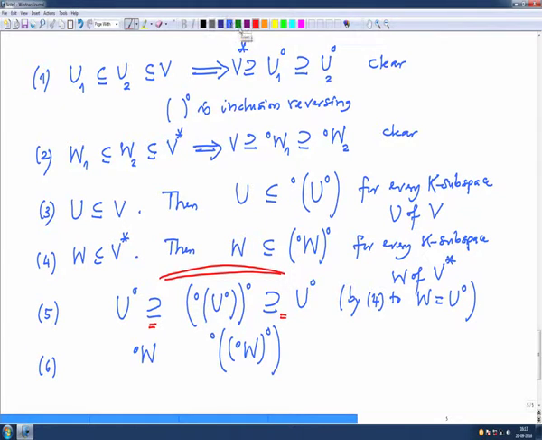And the theorem even says, let me be a little bit more precise, the theorem implies if I take U right circle and then left circle, that is U. This subspace is the bigger one, and this is also contained here, so it is equal.